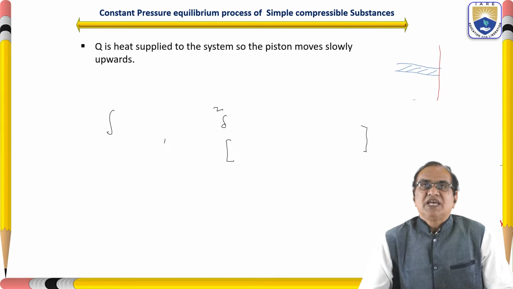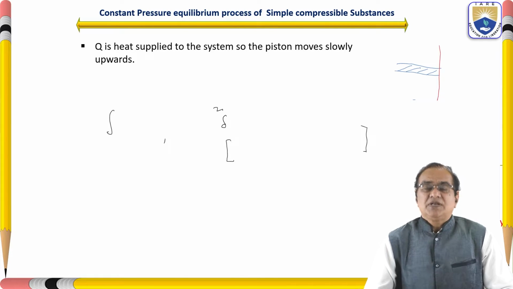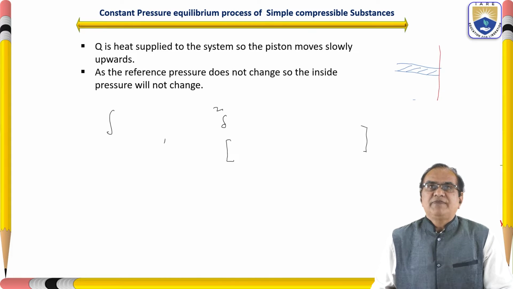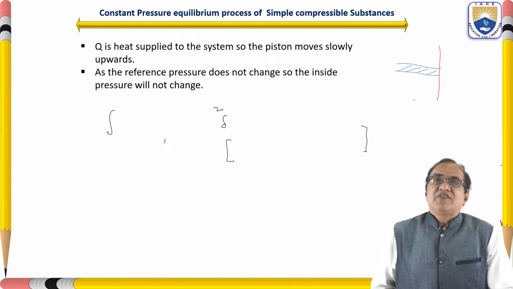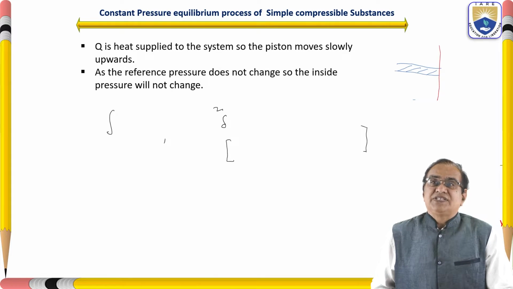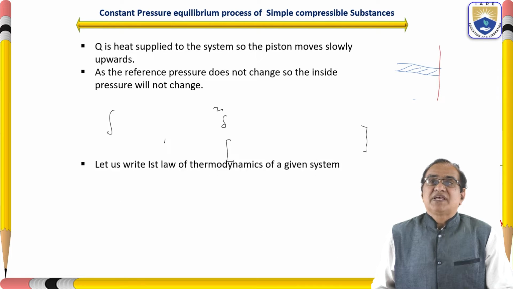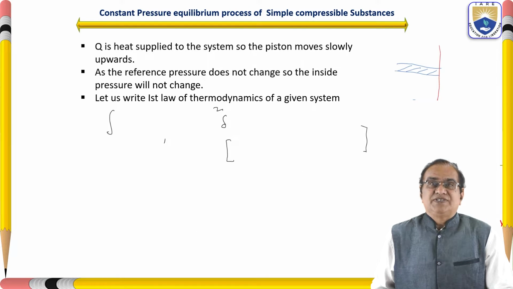In this case, if Q is the heat supplied to a system so that the piston moves slowly upward, as the reference pressure does not change, the inside pressure will not change.